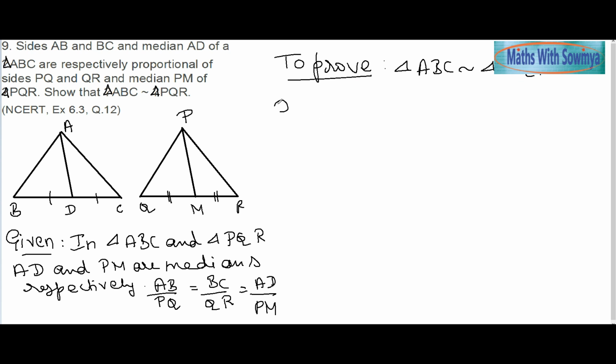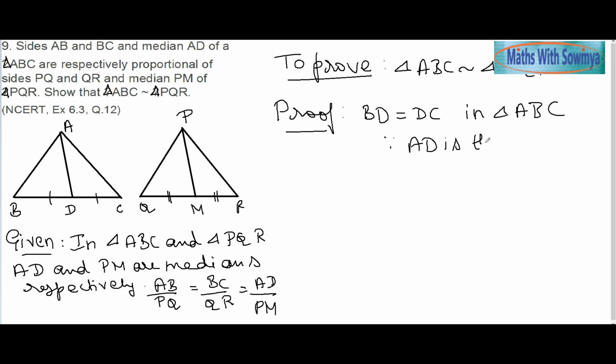So let us directly go to the proof. You can write it down, and please write it in the same order so you can score complete marks, because all the steps are important. Now we know AD is a midpoint of the side. So I can say here BD is equal to DC in triangle ABC. The reason: because AD is the median. And similarly, I can say 2 times BD is equal to BC.